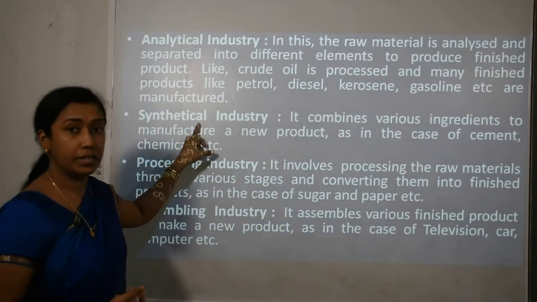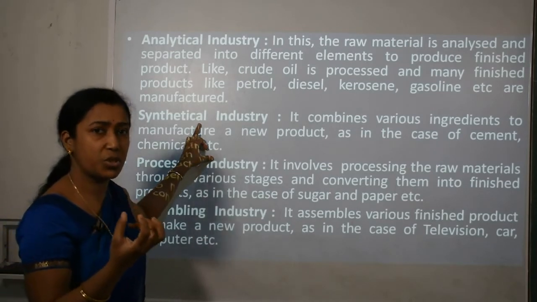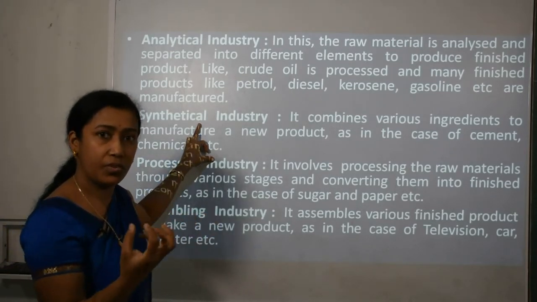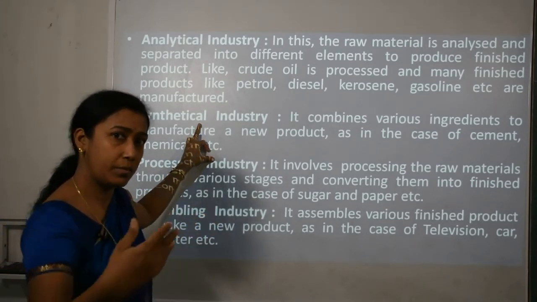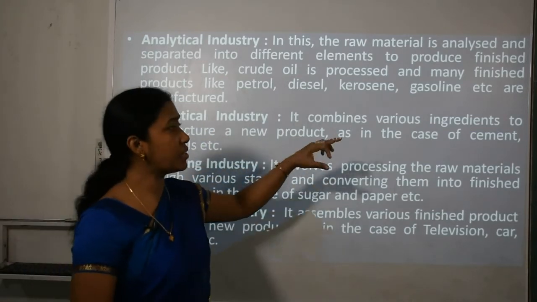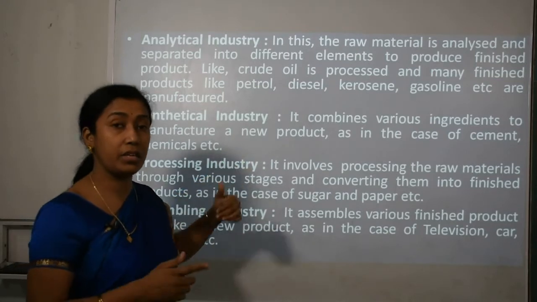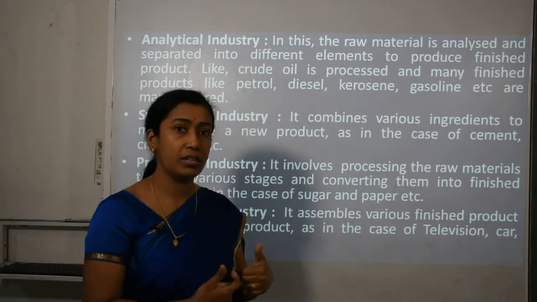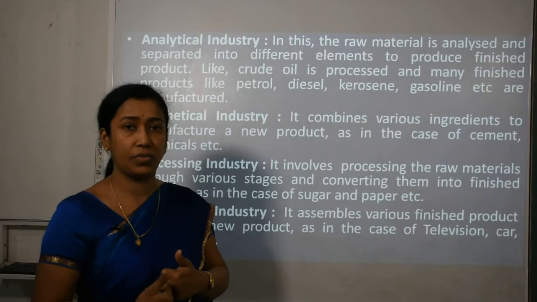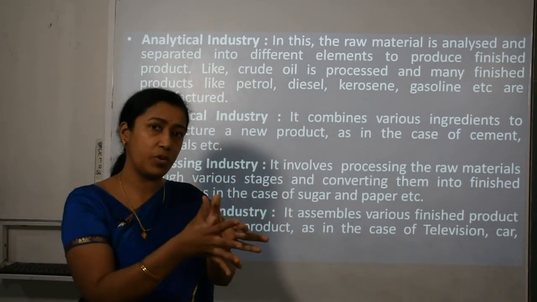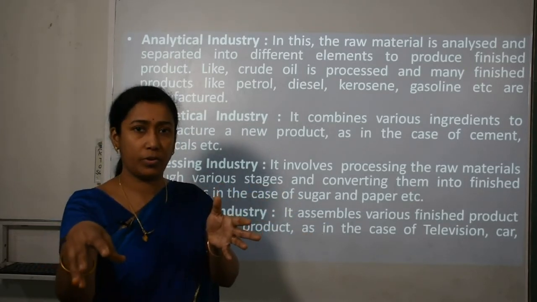Now second is synthetical industry. Synthetical means a mixture of various products. When we mix various products to make some other product, it combines various ingredients to manufacture a new product, as in the case of cement or chemicals. The cement industry, chemical industry and various other industries mix various products to form one useful product.